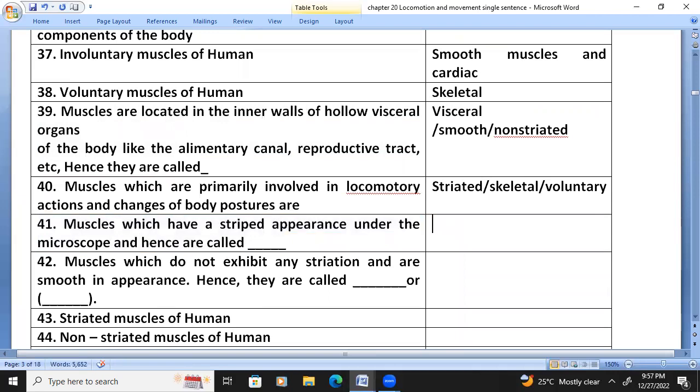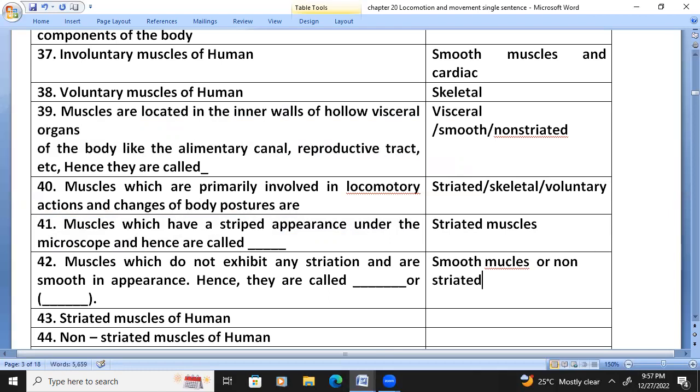Muscles which have a striped appearance under the microscope are called striated muscles. Muscles which do not exhibit any striation and are smooth in appearance are called smooth muscles. Smooth muscles are non-striated muscles.